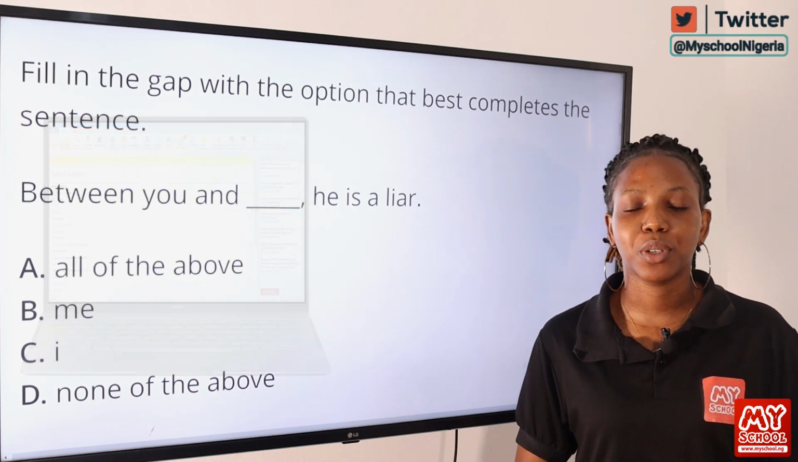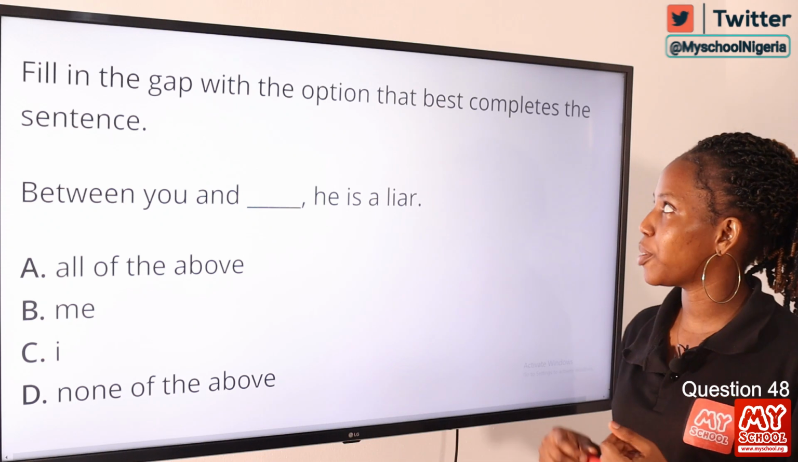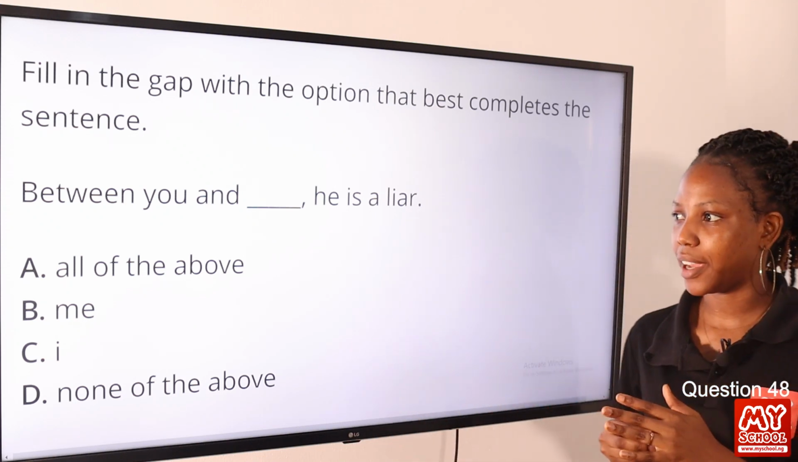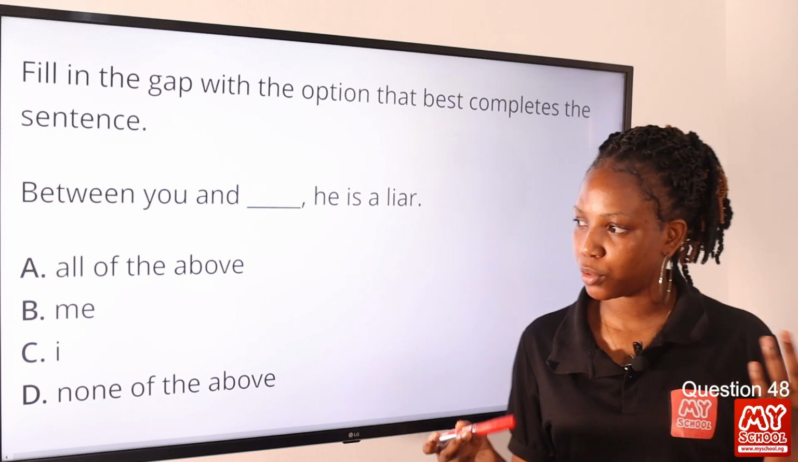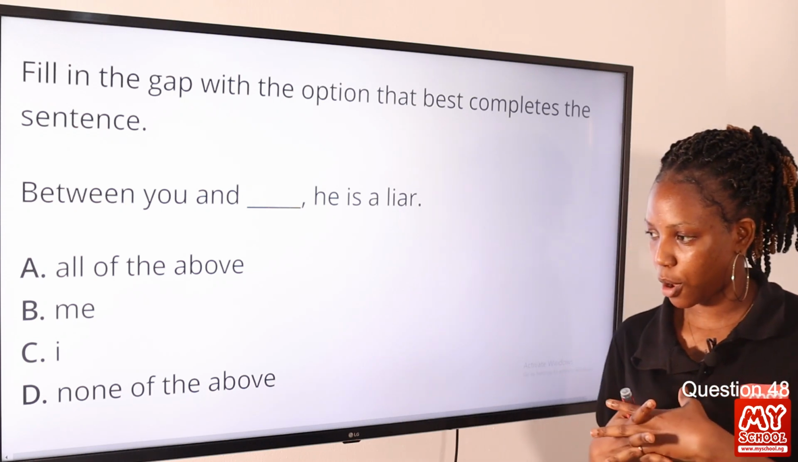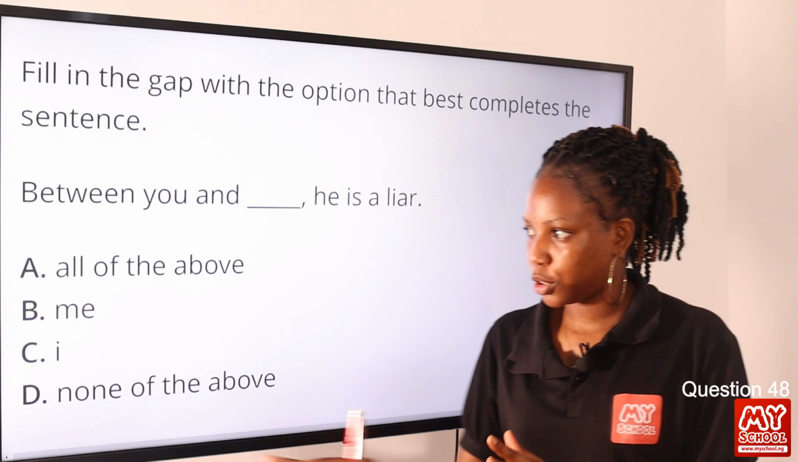Now moving on to question 48. Fill in the gap with the option that best completes the sentence. Between you and dash, he is a liar. Option A, all of the above. Option B, me. Option C, I. Option D, none of the above. The answer to this question is option B, me.